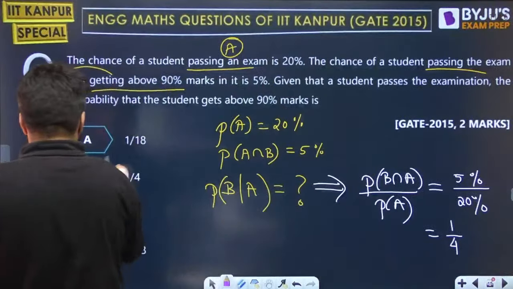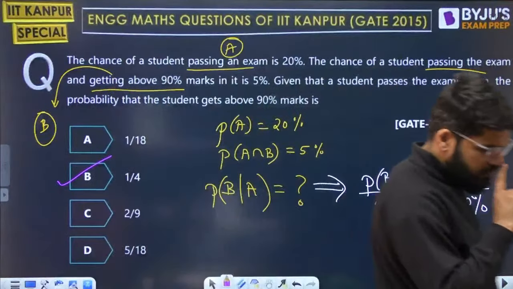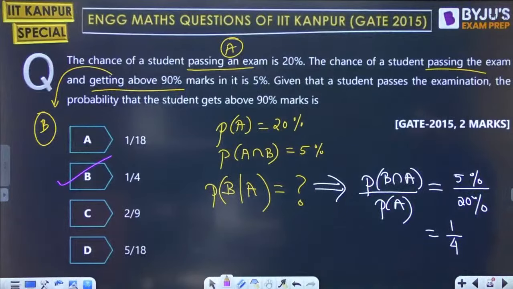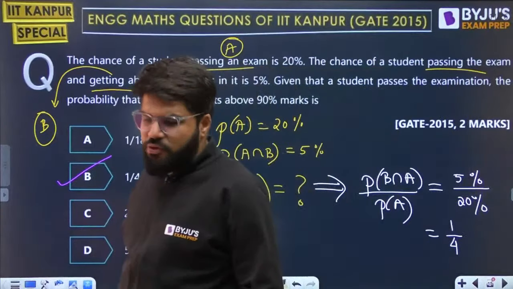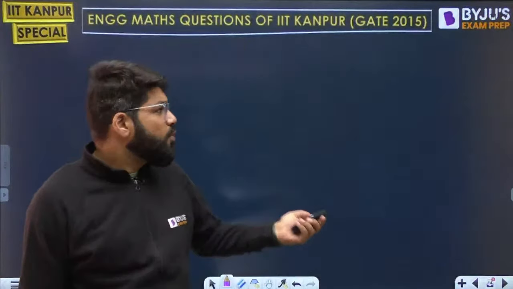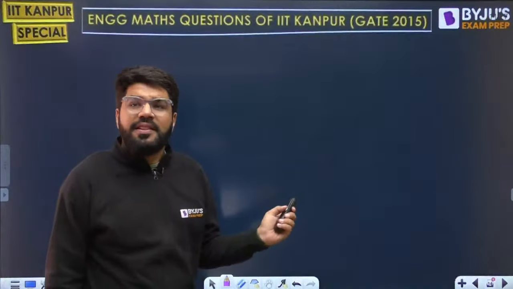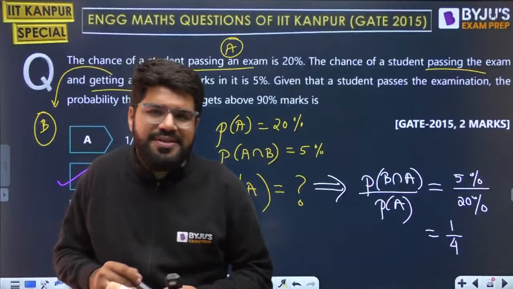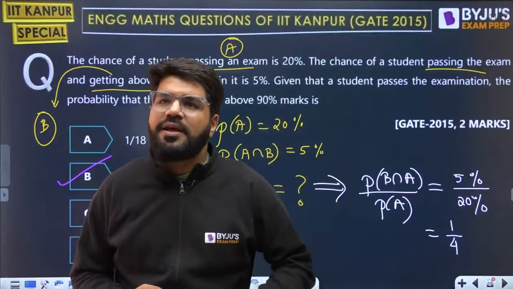The answer is 1/4. It is option number B. Option B. Simple one. So you can feel this is just like the previous formula question, but the previous one was a direct formula question, so 1 mark. This is an extra 1 mark for your language.